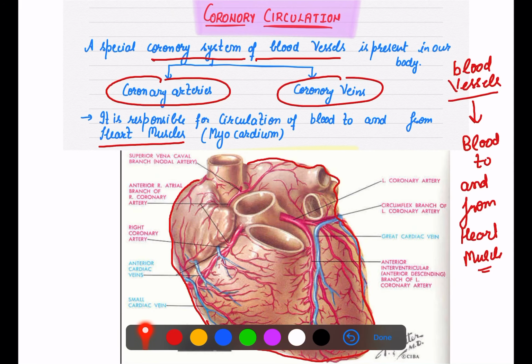So this type of circulation is known as coronary circulation. So definition क्या लिख सकते हैं हम कि a special type of circulation which occurs through coronary arteries and coronary veins which help in circulation of blood to and from heart muscle is known as coronary circulation.